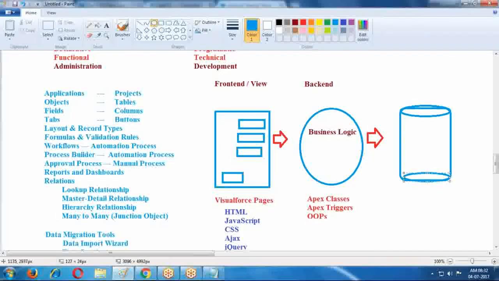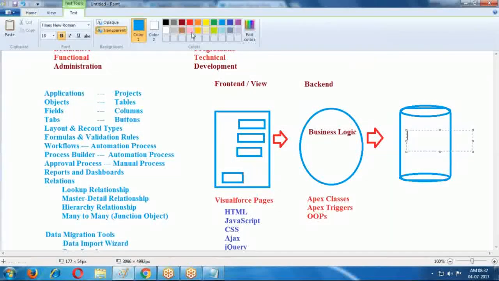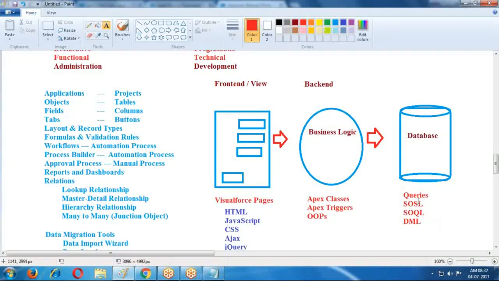For this database, we require queries. Here, Salesforce Object Search Language, Salesforce Object Query Language we are using, and DML operations, DML statements, insert, update, delete, like this. We are using all the commands here.